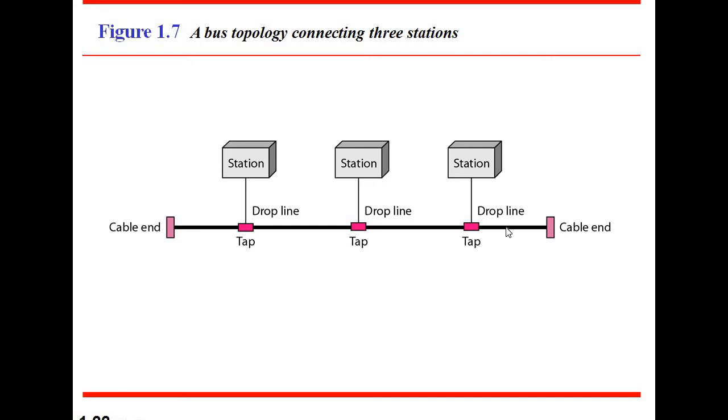That's why adding a new device would slow down the total network. It is very simple to connect computers to the communication line, but still it requires a lot of cables.